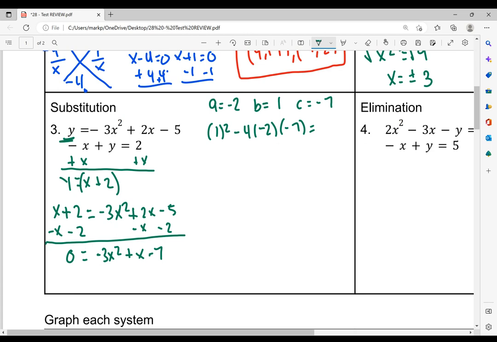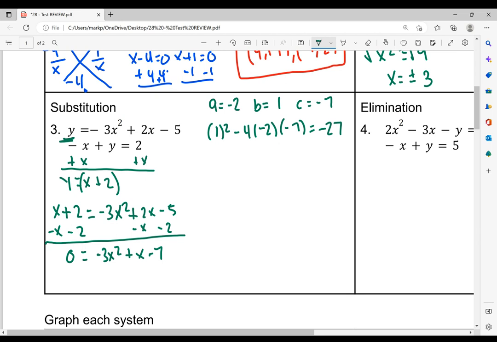So 1 squared minus 4 times negative 2 times negative 7. And I come up with negative 27. Okay. I'm just going to look through my work, make sure everything is correct. So I add the x, subtract the 2. Yep. I got negative 27.